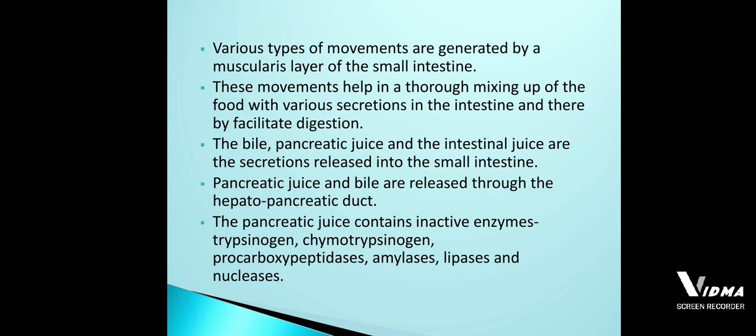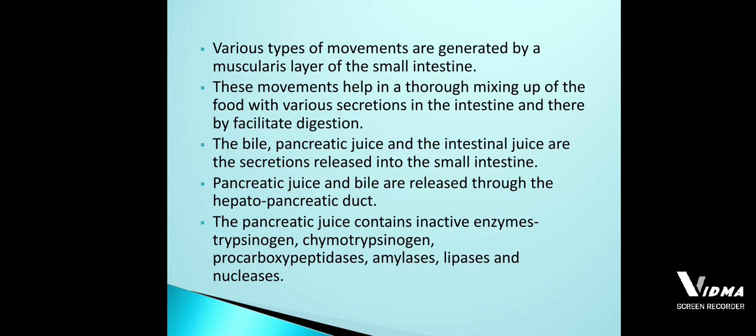So this duodenum is going to receive the secretions of the pancreas, the liver, and its own secretion. Its own secretion means the intestine also secretes a juice, called the intestinal juice. So here now I shall differentiate all these three juices.